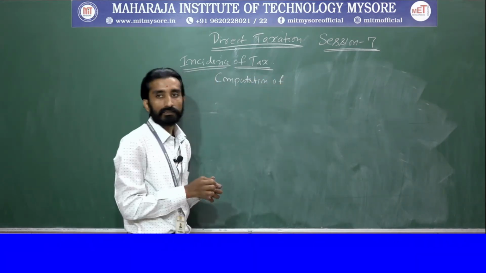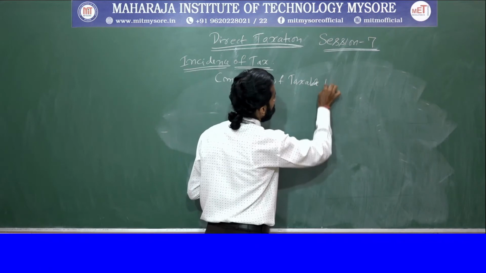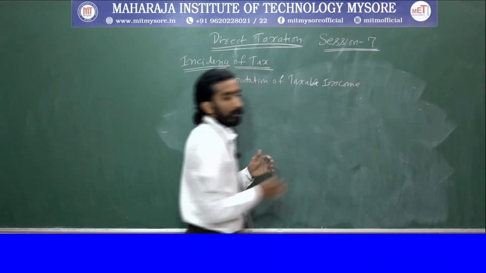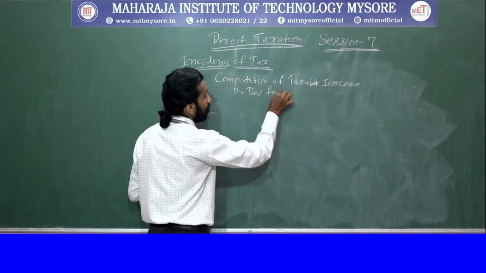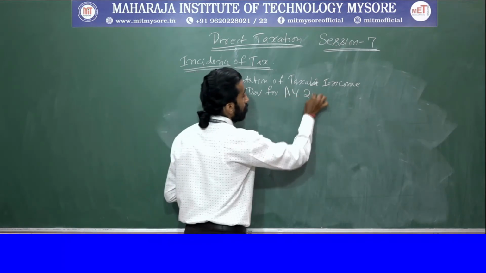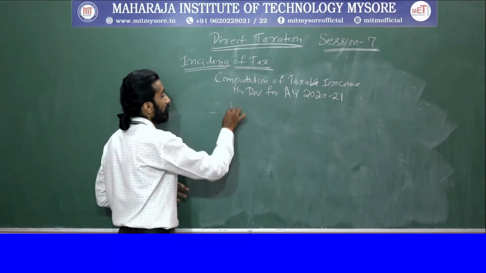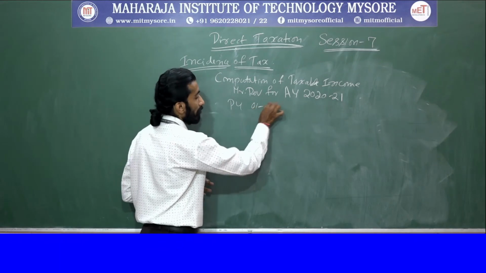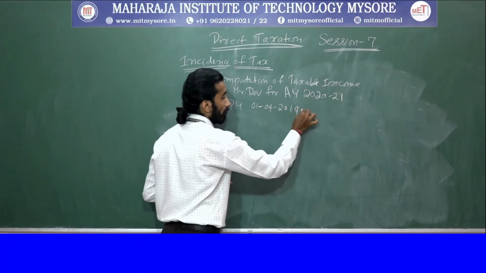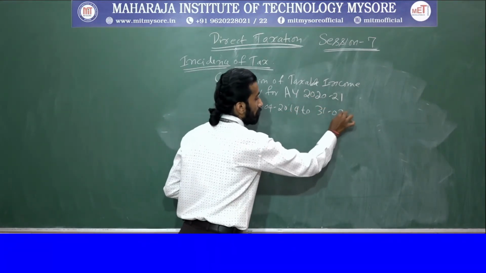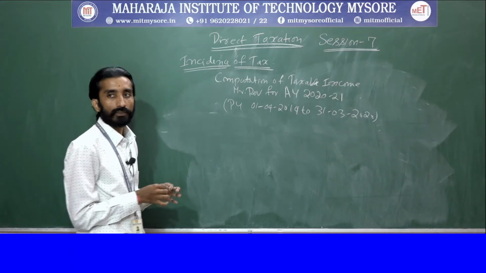What they have asked here is computation of taxable income of Mr. Dev for the assessment year 2020-21. Again here also, whenever you are writing your previous year, it should be written like this, so that it will help you identify whether the particular thing is there in the previous year or not. 1/04/2019 to 31/03/2020. Clear?